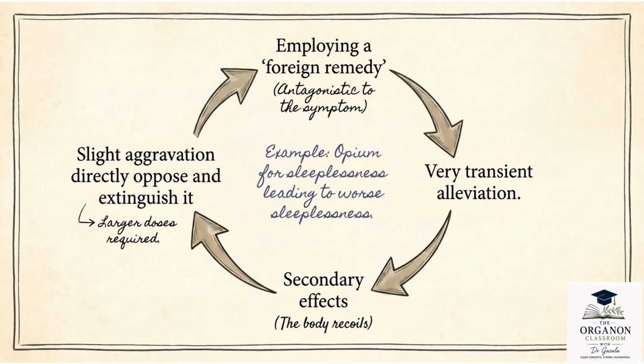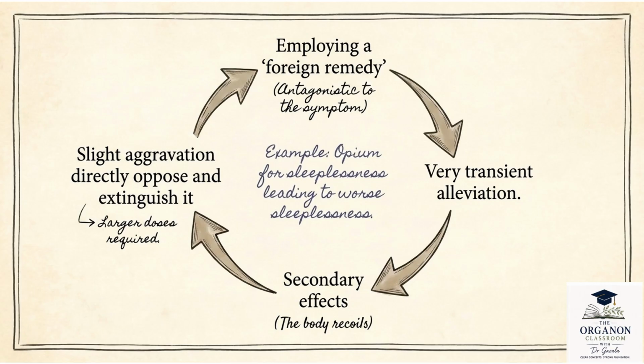But when that medicinal dosage weans off, okay, it is finished, then comes the secondary action of the vital force, which is what, it is going to bring the original symptom back, but now with greater intensity. तो पहले अगर sleeplessness level 1 पे थी, अब after taking an antipathic mode of treatment, the sleeplessness is going to be thrice, 4 or 5 times the original intensity. ठीक है, it's going to be worse than before.